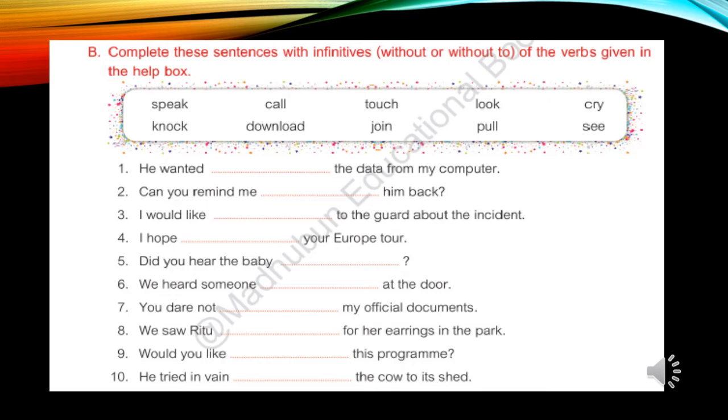Sentence number 6, 7, 8, 9, 10 you have to solve by yourself. If you feel any difficulty, you can see the PDF.